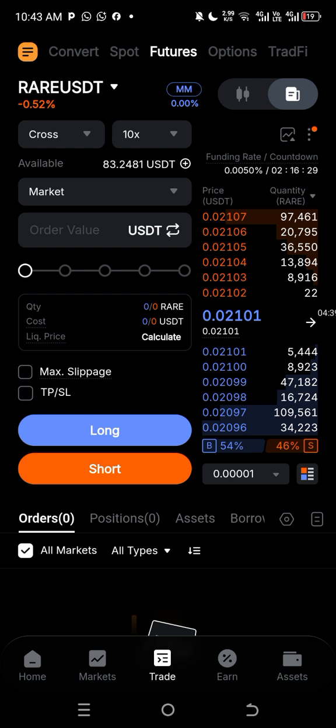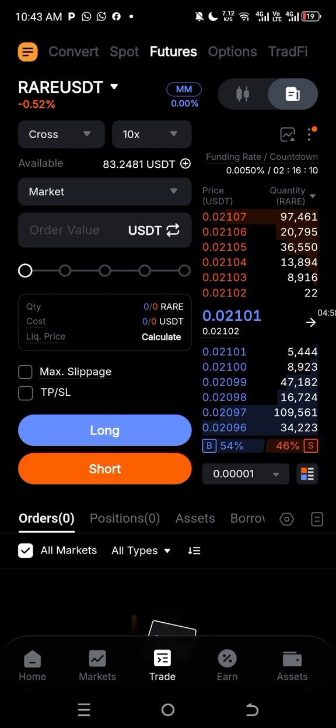Now, another mistake is using cross margin mode incorrectly. I've talked about that. And how to set your stop loss. How to set your stop loss, that is another very big issue.